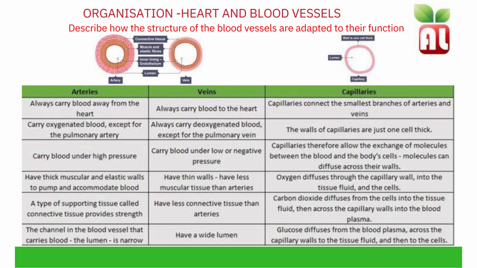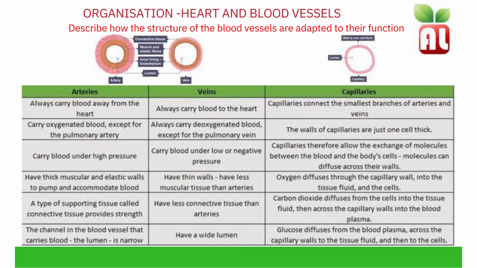Arteries have a narrow lumen and thick muscular walls. They always carry blood away from the heart. They carry oxygenated blood except for the pulmonary artery. They carry blood under high pressure. They have thick muscular and elastic walls to withstand this high pressure blood. A type of supporting tissue called connective tissue provides strength. The channel in the blood vessel that carries the blood, known as the lumen, is narrow.